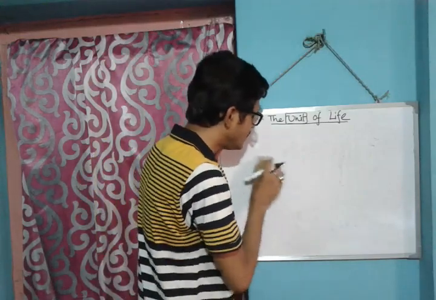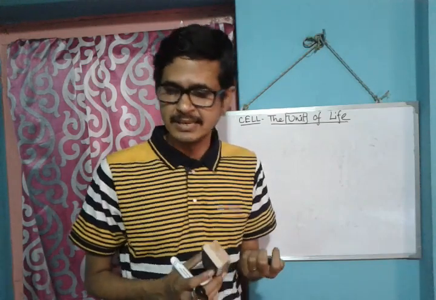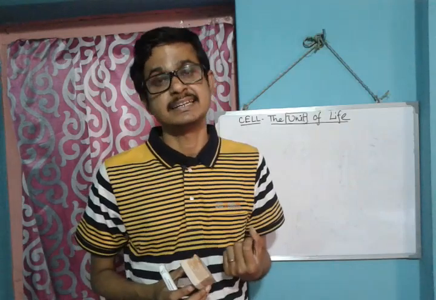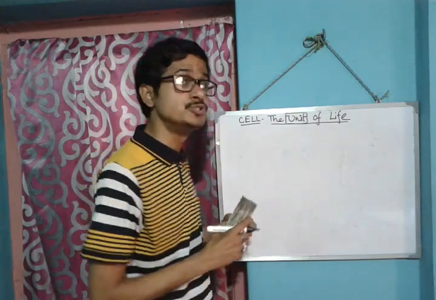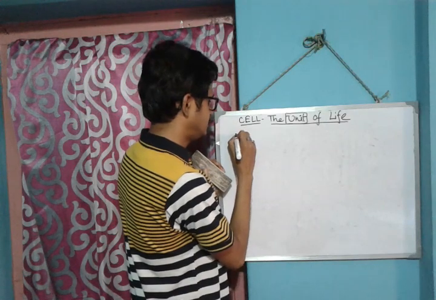Now, cell size. There are different sizes of cells. The smallest cell is the bacteria cell. RBCs in our human body are also very small cells. The largest cell is the ostrich egg, and the longest cell in the human body is the nerve cell. Nerve cell is the neuron.